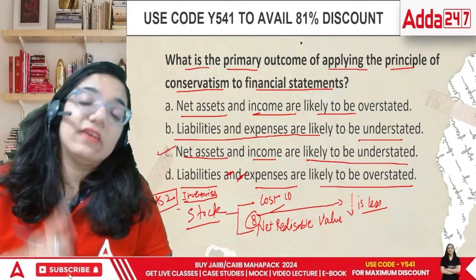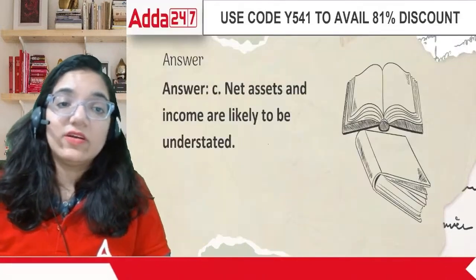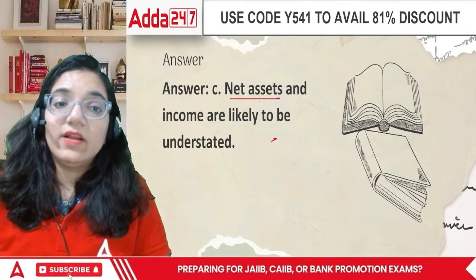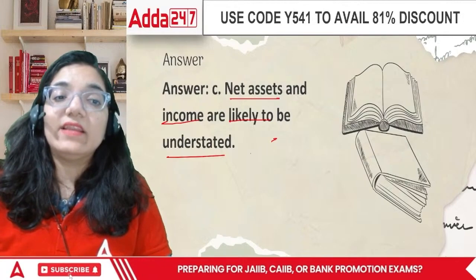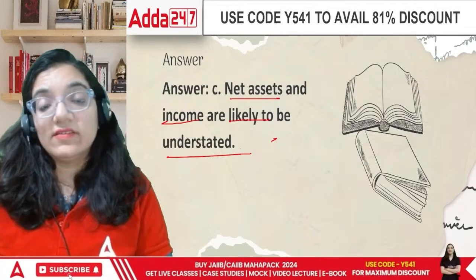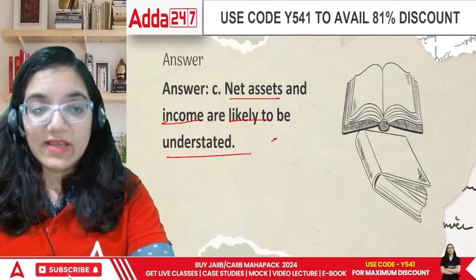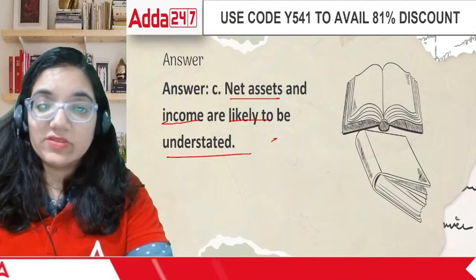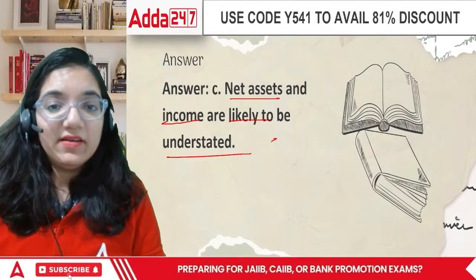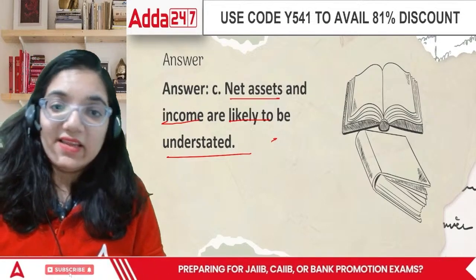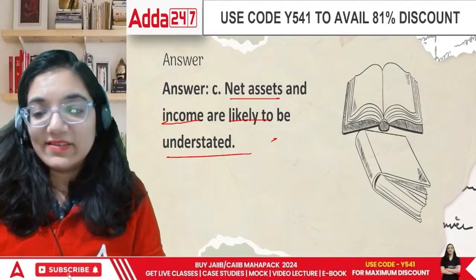Come to reality. If the value is going to be less, record the lower value. Net assets and income are likely to be understated, as per the question. So this is about this entire area of net assets and incomes being understated.